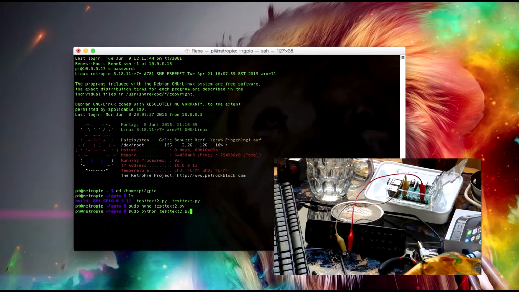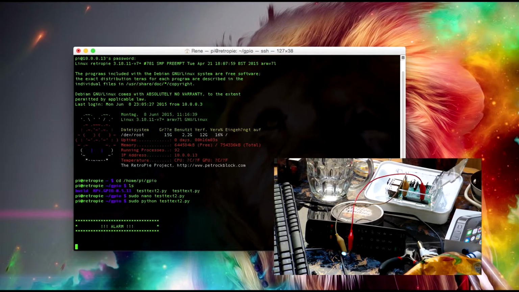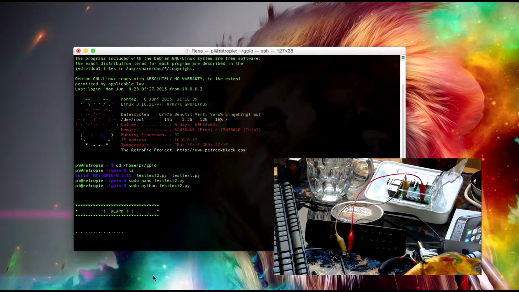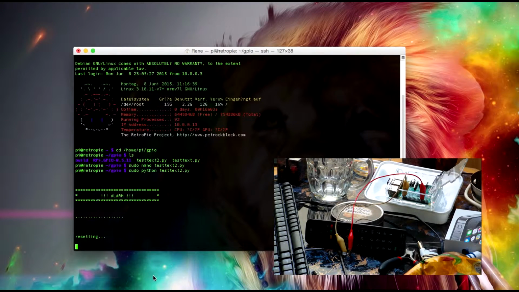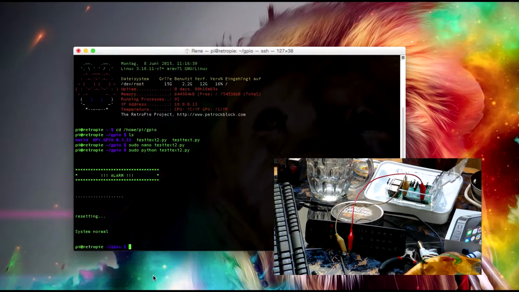and hit enter. This is a fire alarm simulation program. So as you can see, alarm pops up on the screen. The LED starts flashing. And after a couple of flashes, it's going to simulate a system reset. There we go. And that's it. Okay, I'm going to do this one more time.